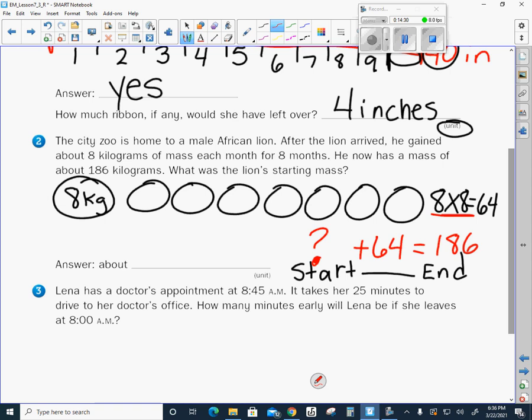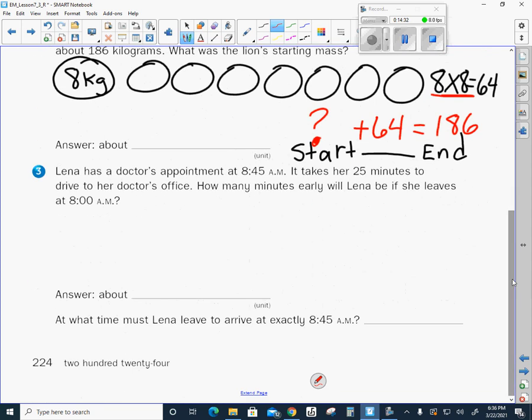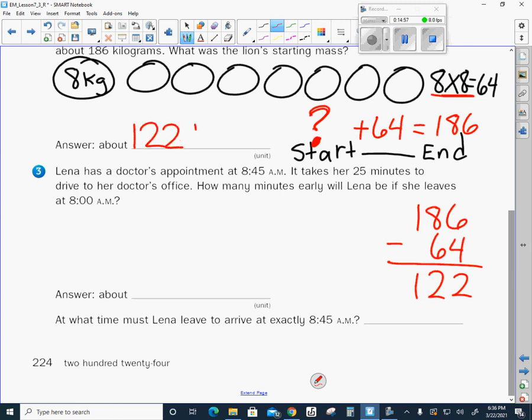When I add 64, I get 186. Well, I know that I can turn this around into subtraction. I can take my 186, I'm going to kind of come down here, I'm running out of room, minus my 64, and that will give me his starting weight. So when I do the subtraction of that, I know that he weighed 100 kilograms.